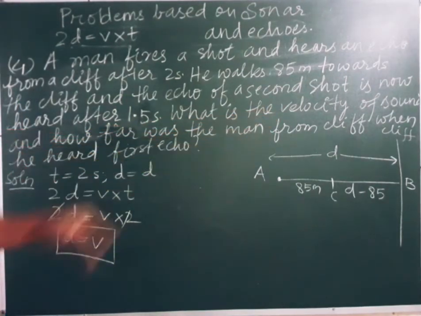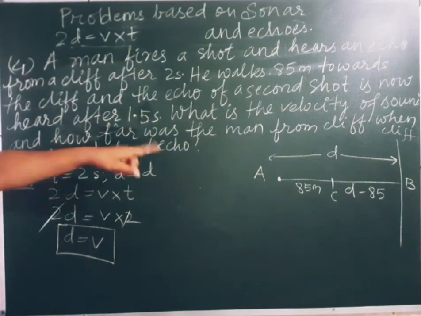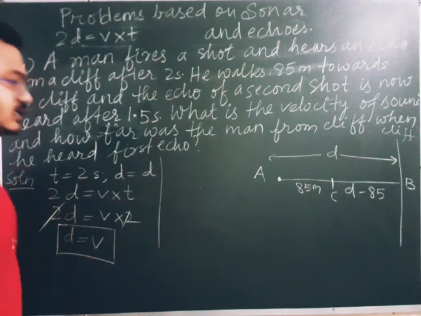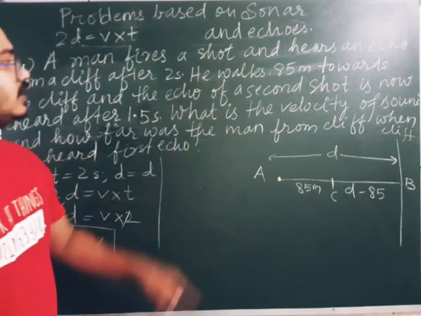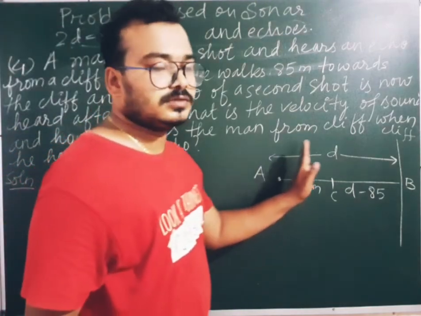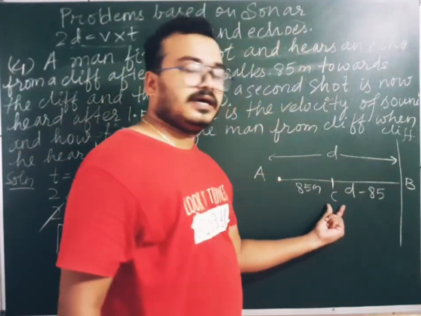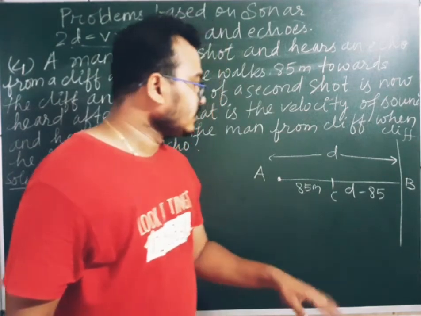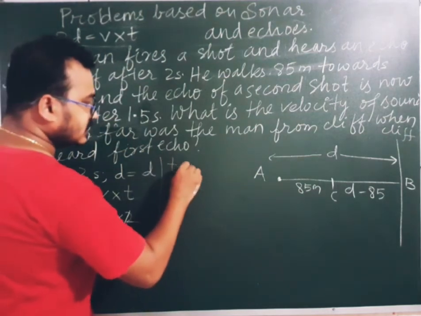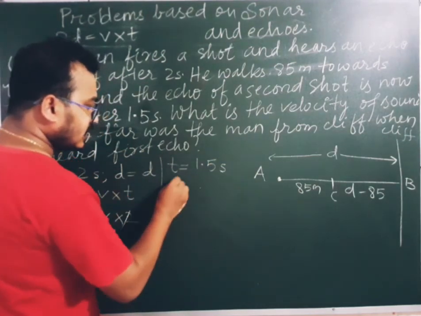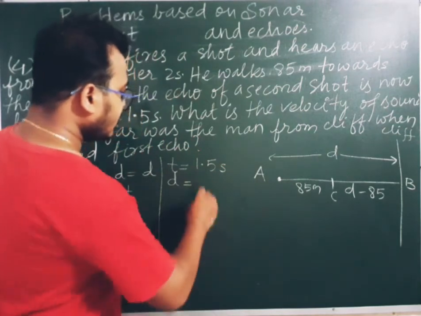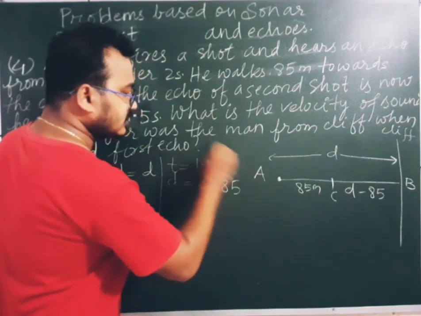That means here what we need to find out is the velocity of sound and how far the distance is. Whatever velocity we get, that will be the same for the distance also. Now what is given in the second case? Because we don't know the exact numerical value, we'll try to identify that. Now that man moves 85 meter towards the cliff. So after that, where is he reaching? He is reaching at point C. So from that C, he hears an echo after 1.5 seconds. So for this case, time is equal to 1.5 seconds. Now how much distance is left? That is d minus 85 distance is left.